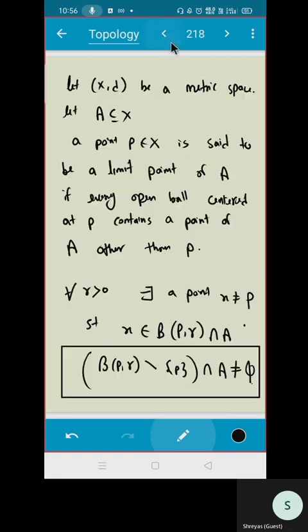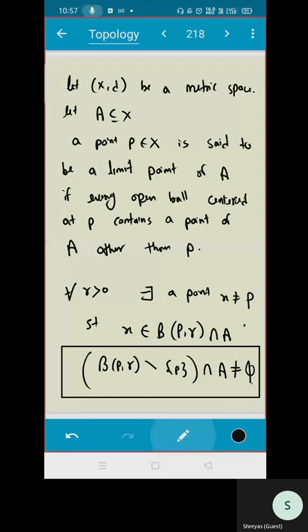Read the definition once again. A point P is said to be a limit point of A if every open ball centered at P contains a point of A other than P. Correct. What next?